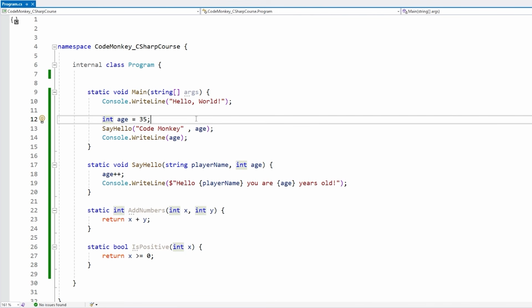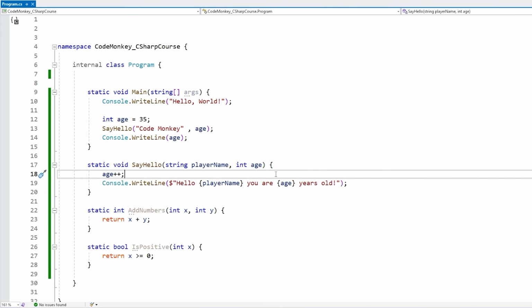Now, if you're a bit confused, don't worry. Like I said, I talk in detail about value types versus reference types. I talk about what they are and what that actually means later on in the intermediate section. Right now, I really just want you to be aware of that difference. When working, for example, with primitive types, like over here, the int, when you pass it in, always remember you are working with a copy. So just be aware that if you modify something inside a function, it will not necessarily modify it outside the function.